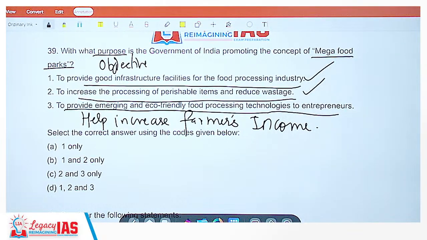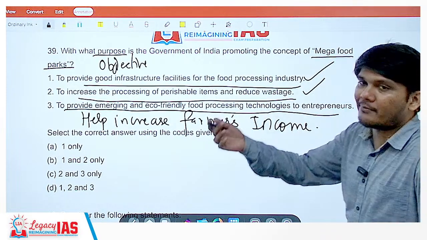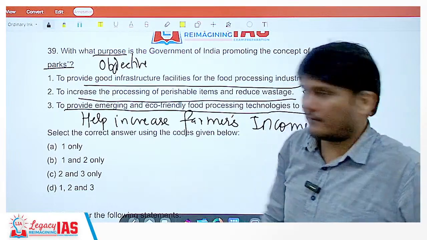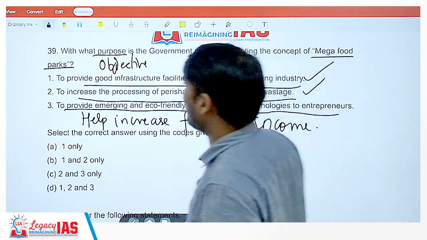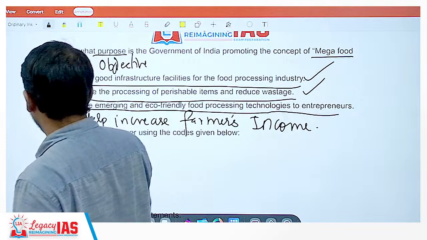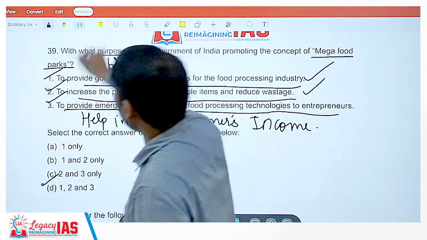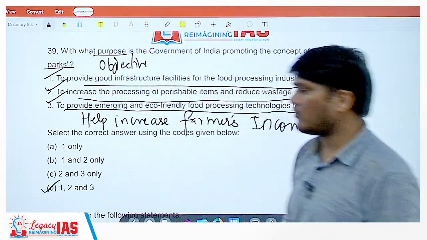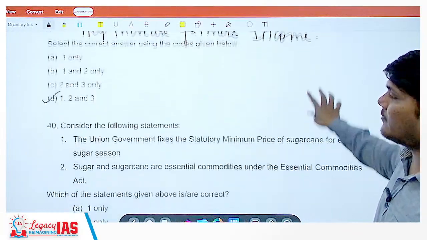Since it will be processed, it will finally after processing be sold at a higher price. So the farmer can also realize a higher price when they sell it. Okay. So even that is one of the objectives. All the statements are correct. So the correct answer is option D, that is 1, 2 and 3.